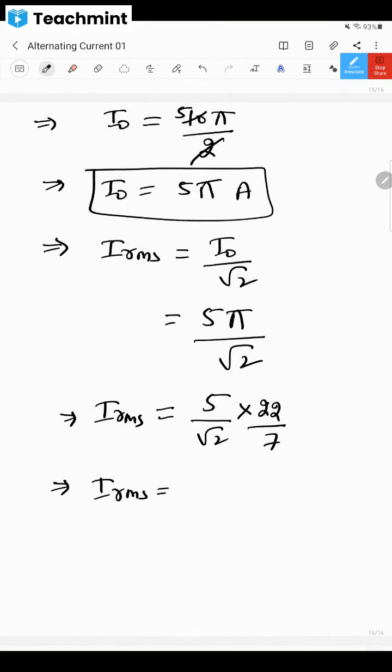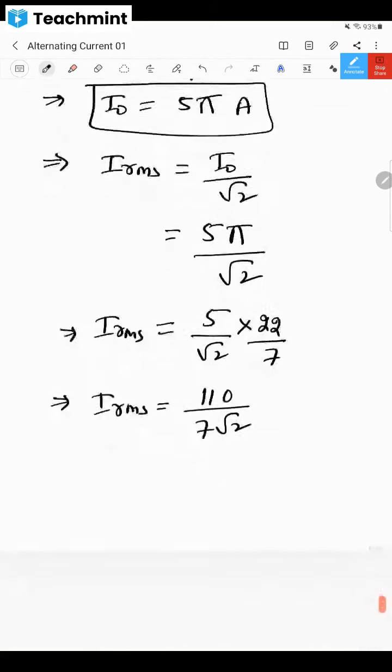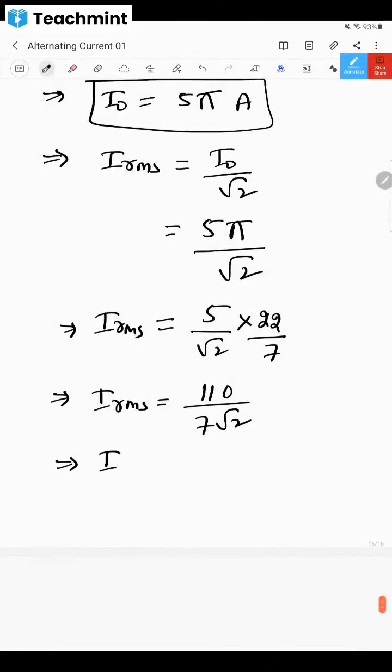IRMS is equal to 5 into 22, means 110 divided by 7 root 2. Somebody tell me what is the value of 7 root 2? 110 divided by 7 root 2. 7 into 1.414. We'll do it, no, dear children? Please tell me this final value, whatever it comes.